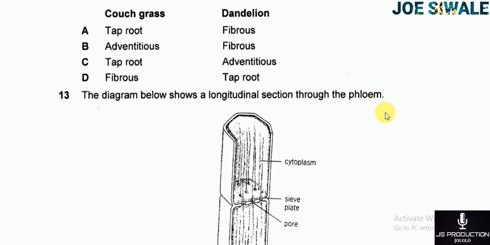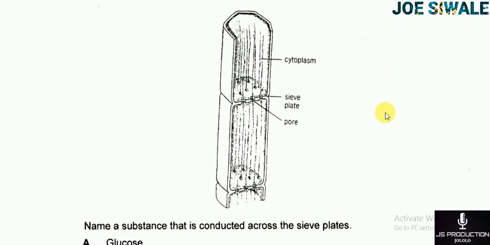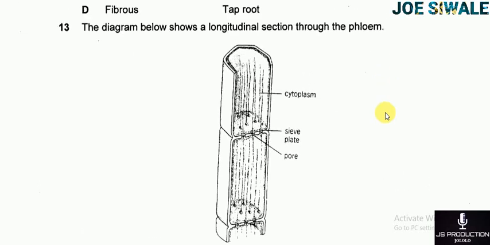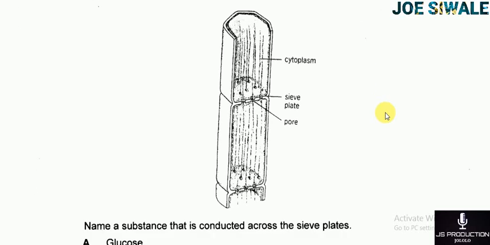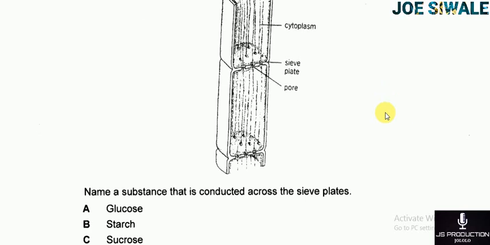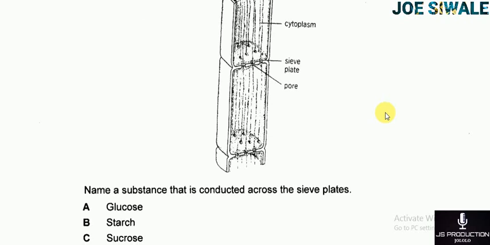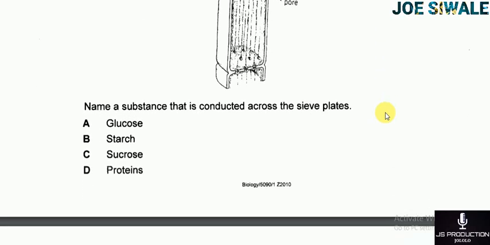Question 13 reads, the diagram below shows a longitudinal section through the phloem. So that's the diagram of the phloem. I have the chloroplast, I have the sieve plate, and I have the pore. The question proceeds, name a substance that is conducted across the sieve plates. So A, glucose, B, starch, C, sucrose, D, proteins. So my answer here is sucrose.